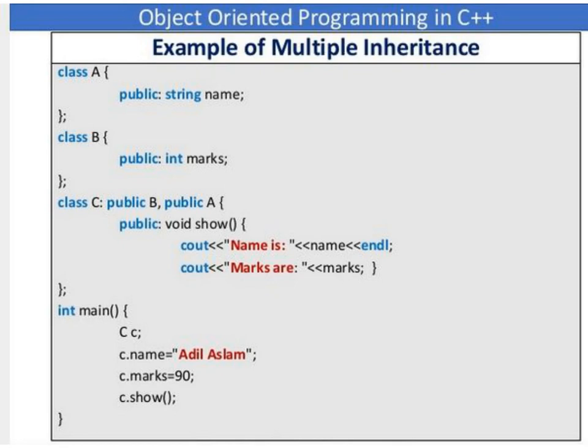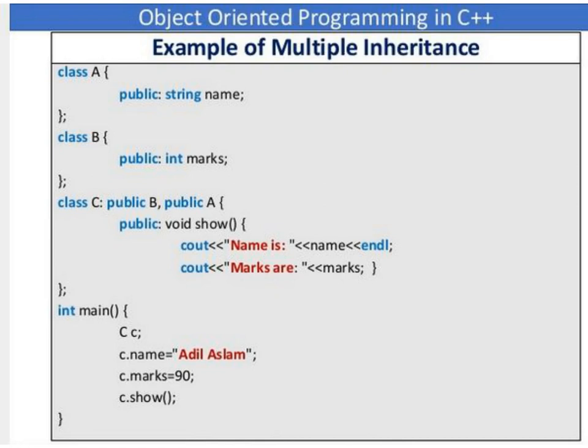Once you call the member function show, in the child class it will invoke the member function show, but name and marks, these two data members, are not declared in this child class.